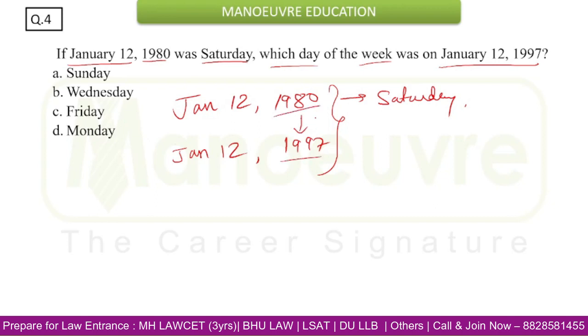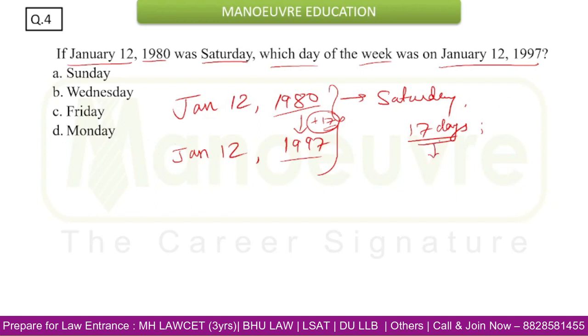Now we can say there are a total of 17 years. So we know that total 17 years are there, and naturally some years will be leap years. So how many leap years will be there?